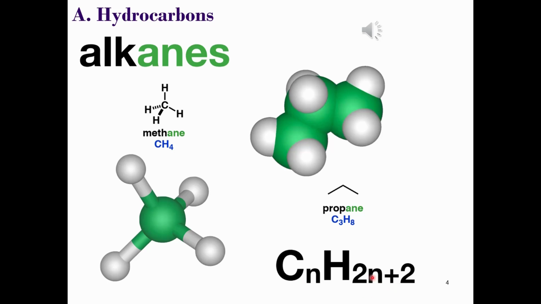So as a practice, see if you can calculate and draw the bond line formula for the following straight chain alkanes: one that contains 5 carbons and the other that contains 22 hydrogens. Pause the video and press play when you're ready to resume.